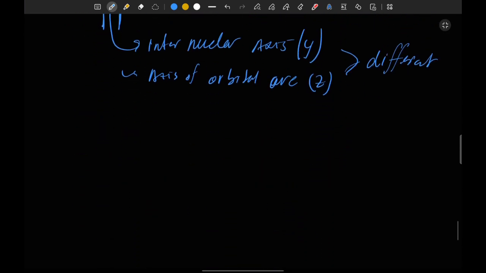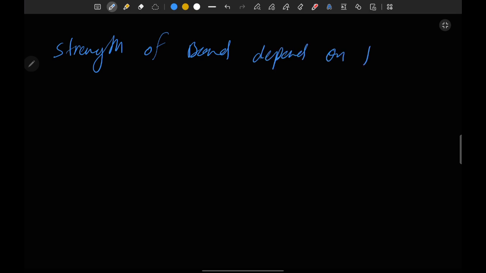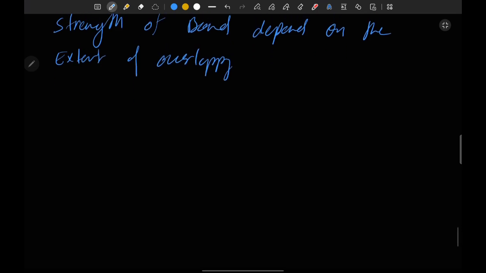Now the next part is the strength of bond. The strength of bond depends on the extent of overlapping. If we draw it like this, with only that much interaction or overlapping, then a weak sigma bond forms.